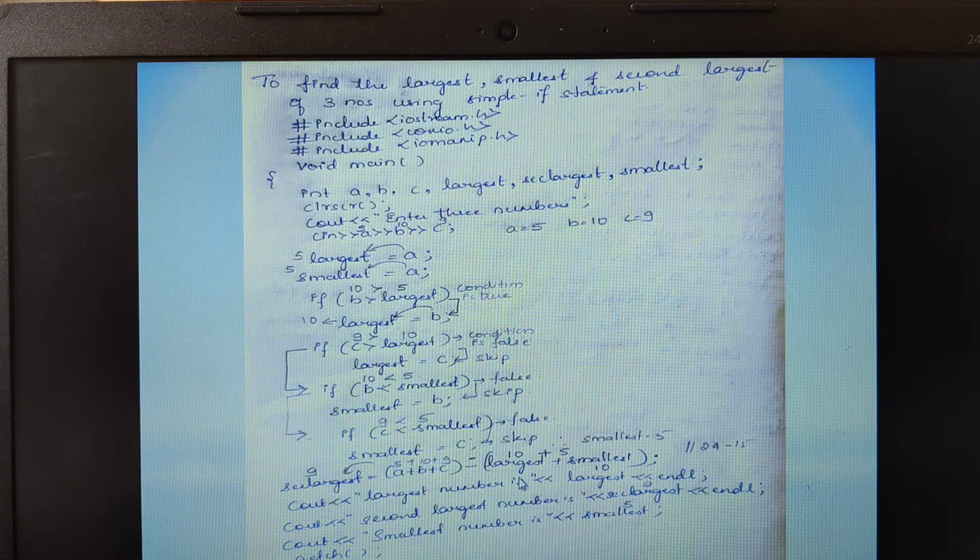And then we are printing the largest number as largest, the second largest number as second largest, because all the answers are being stored in which variables? They are stored in largest, they are stored in second largest, am I right? And then the smallest is being stored here. So I am printing it as smallest, and therefore I'll end my program with the getch statement. So this is how, students, we are going to use the simple if statement. Let me show the execution of this particular program for you all.